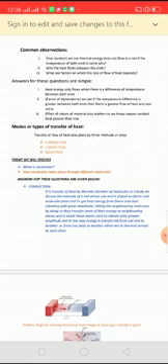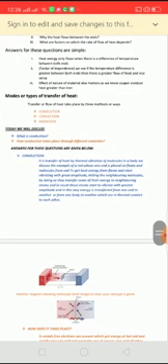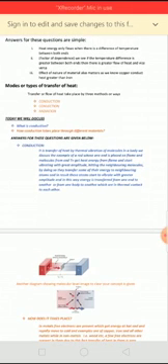Number 2, factors on which the flow of the heat depends. We see if the temperature difference is greater between the ends of the body, then the flow of the heat is rapid and greater. Number 3, the nature of the material also matters. As we know, copper conducts heat at a greater rate, or within the copper rod the heat flows rapidly as compared to that of the iron or some other material. It means the nature of the material also affects the flow of the heat.